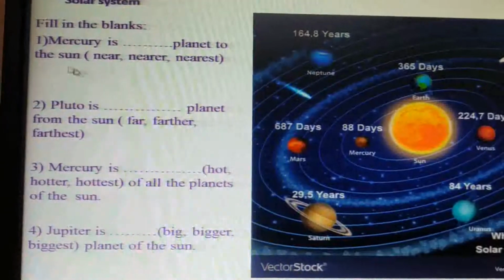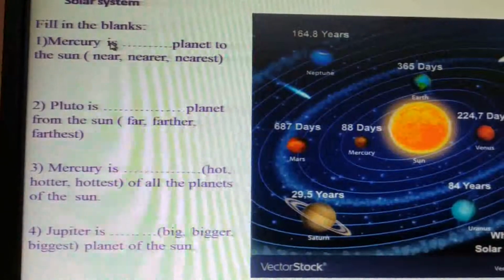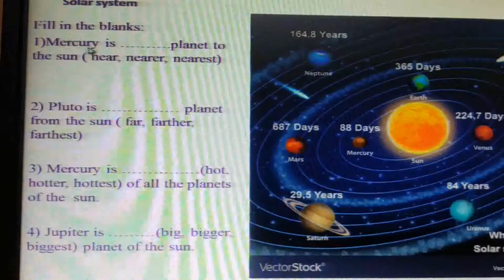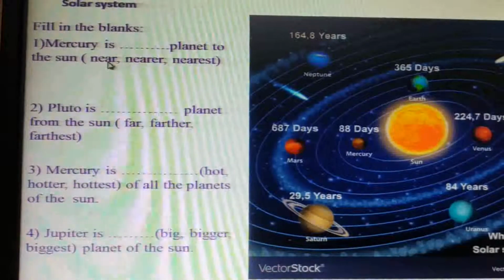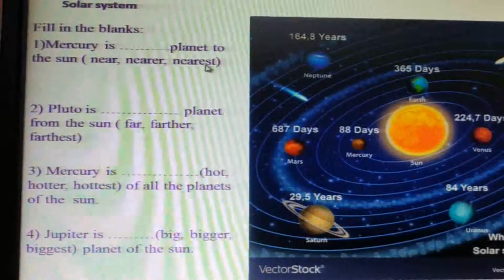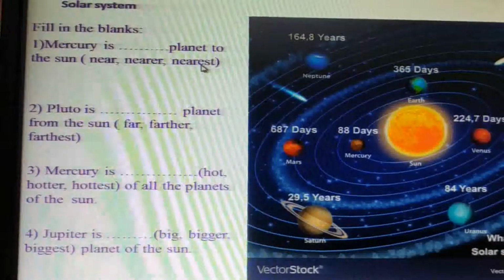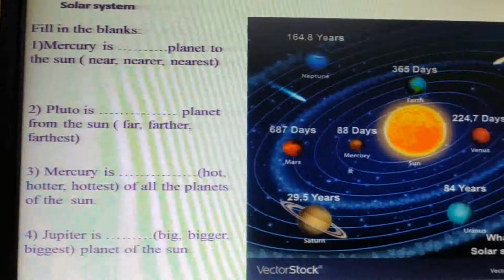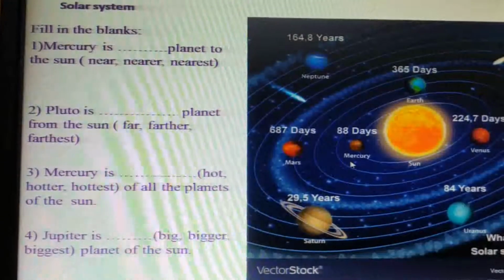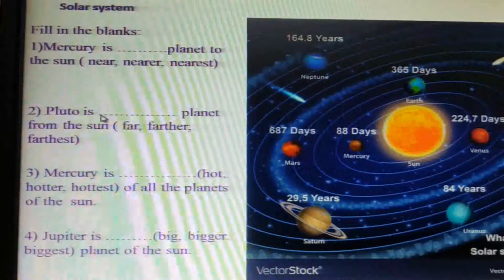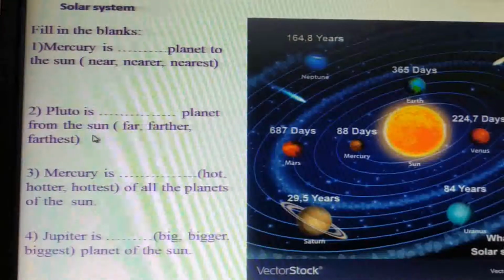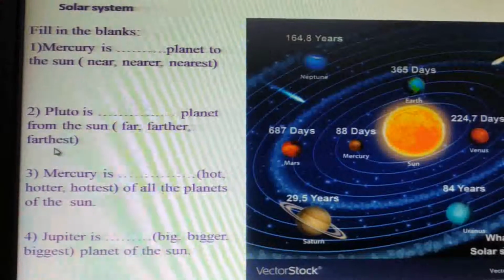Now you have to fill in the blanks. Number 1, Mercury is dash planet to the sun: near, nearer, nearest. You look at the position of Mercury, where it lies, and accordingly you give the answer. Okay? Pluto is dash planet from the sun: far, farther, farthest.